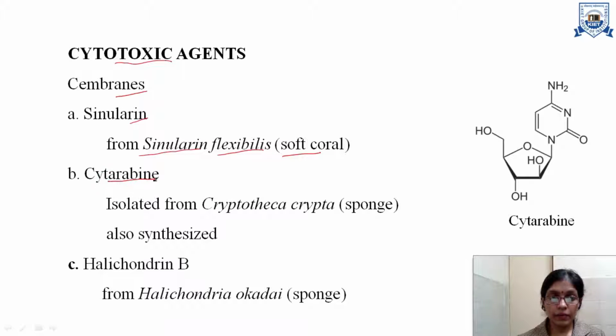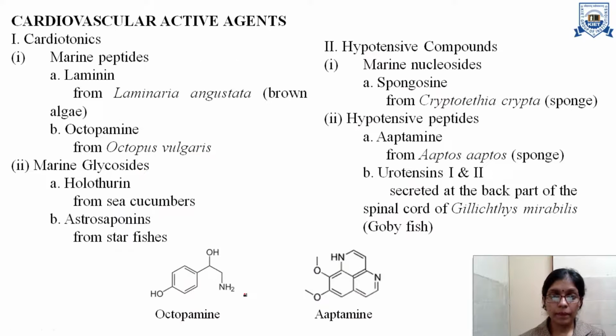Then cytarabine, which is isolated from a sponge known as Cryptotheca crypta, and it is also synthesized. It is a very well-known cytotoxic agent. Then we have the example of Halichondrin B, which is also isolated from a sponge known as Halichondria okadai.